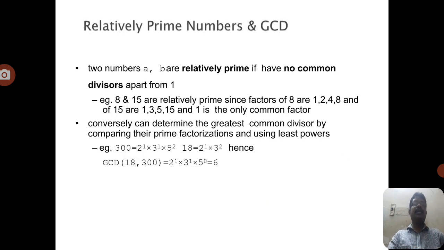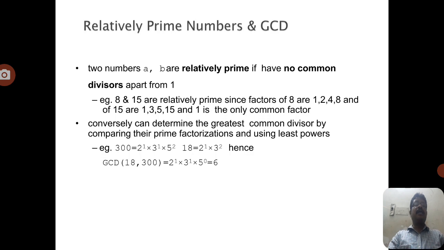Now coming to relatively prime numbers. This is a very important concept in public key cryptography, because public key cryptography takes one number and derives another number. That means it takes the public key number, and based on that public key number a private number can be derived. How is that possible? We use the concept of relatively prime numbers.